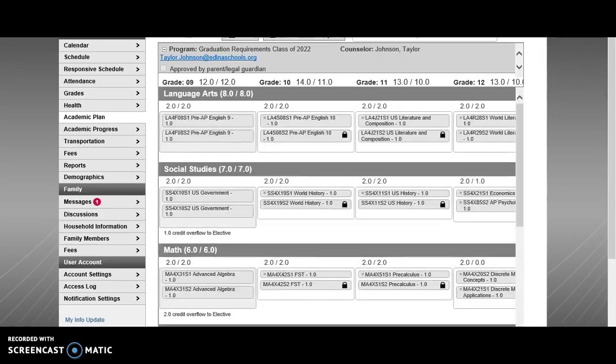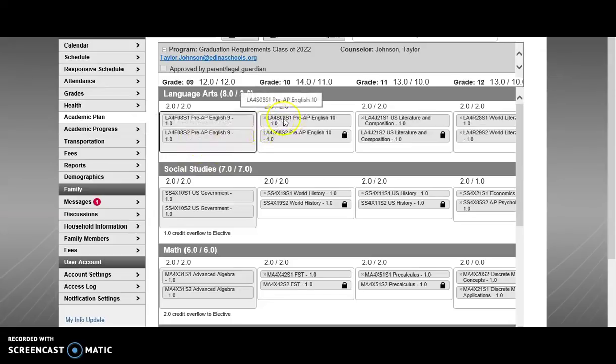Now, if you remember, the columns here are going to be sorted by your grade levels, from 9th grade on the left to 12th grade on the right. The rows are going to relate to your subject areas. So the top row is Language Arts, which refers to your English requirements. You'll notice that the 9th grade is faded. You cannot make changes to courses that you have taken or courses that are in progress.